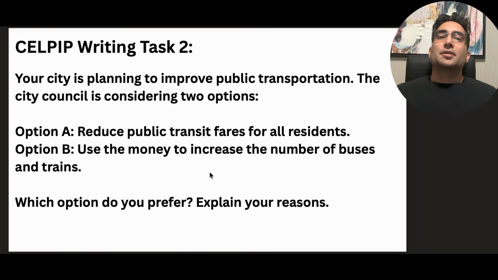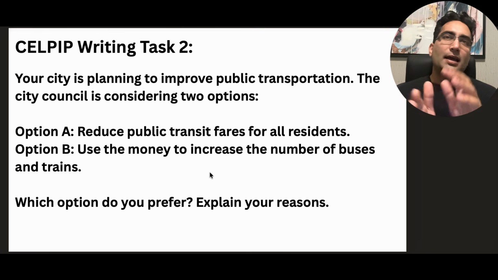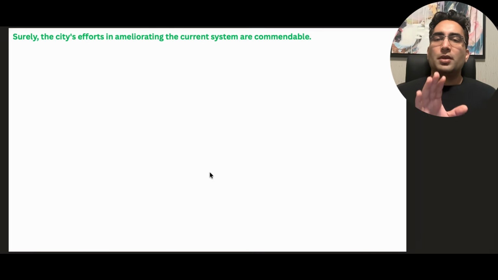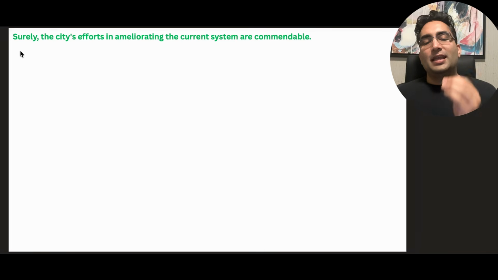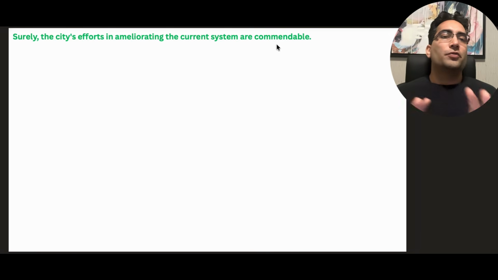So the first thing you do is start with a general sentence, but it's not just any general sentence like, oh, these options are interesting, or they have been a topic of hot debate. No, you want to start right away with the fanciest word ever, surely. It's not that fancy, but it's fancy enough to sound unique at the start. It is an adverb because it has a "ly", which makes it unique, gives you more range, and it is something that not many people do. So start with a unique advanced adverb, surely, and then you simply comment on the question or rephrase the question.